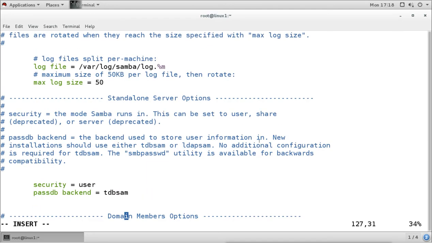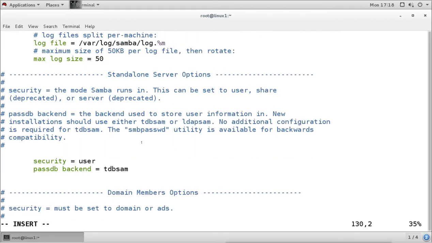Then the next section is about the standalone server option. This server option is for configuring this Linux machine as a standalone server. Standalone server means we want to configure this machine for the work group. In Windows, you know that all the machines remain in the work group. So we can configure this machine as a work group machine for the Windows environment. It can share directories, and it can also access directories from Windows machines.